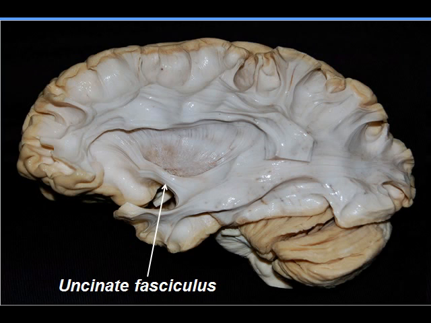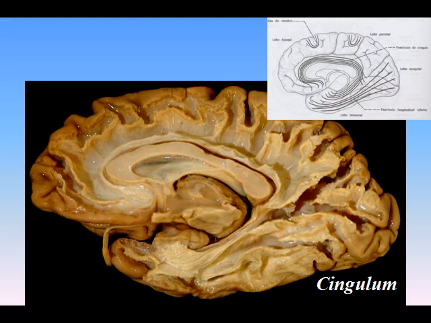frontal lobe with the anterior end of the temporal lobe. B. The cingulum is a band of white matter contained within the cingulate gyrus. Beginning in front at the anterior perforated substance, it passes forward and upward parallel with the rostrum, winds around the genu, runs backward above the corpus callosum, turns around the splenium, and ends in the hippocampal gyrus.